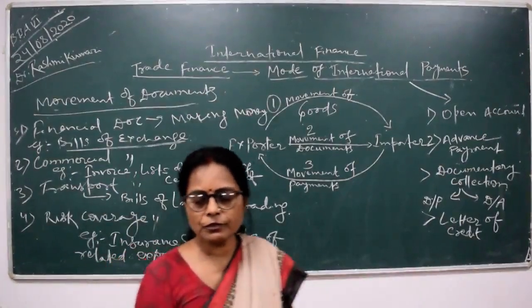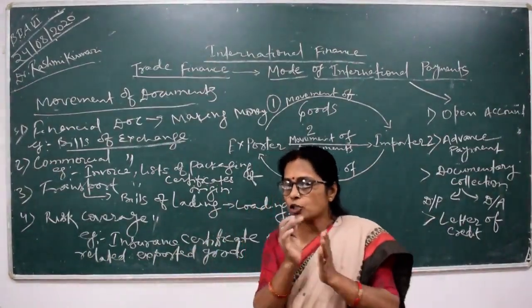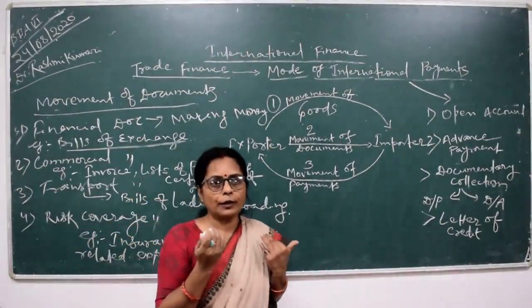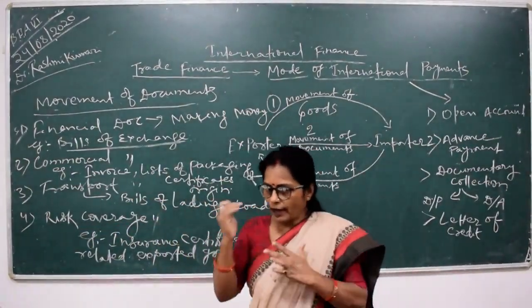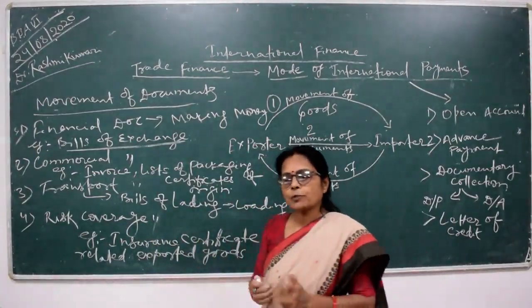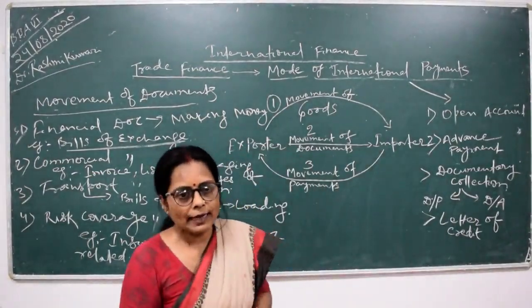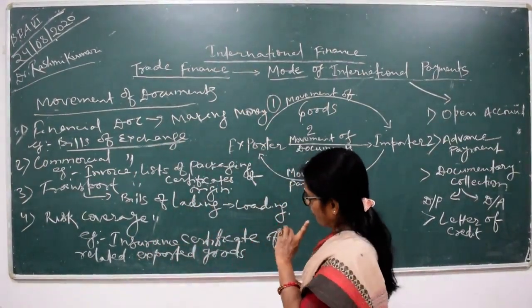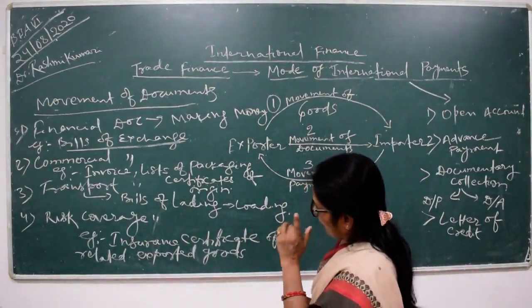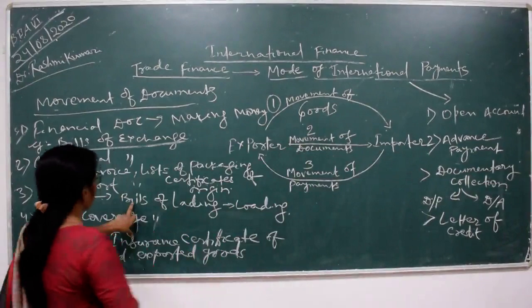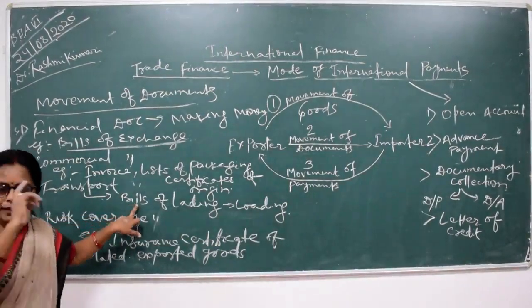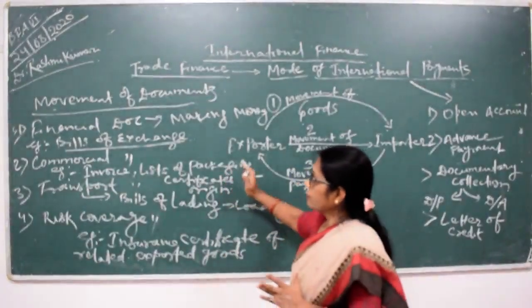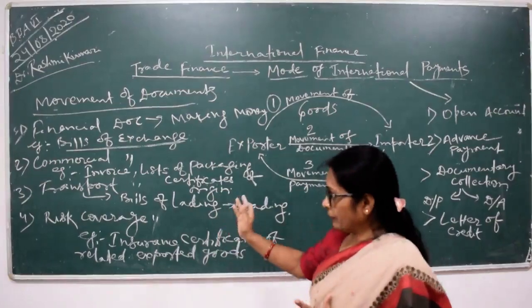What is the bills of lading? It is a negotiable instrument between the shipper and the carrier. Okay, there are two types of bills of lading. This type of discussion we may have in the near future, but in short, bills of lading is like an agreement between the shipper and the porter.